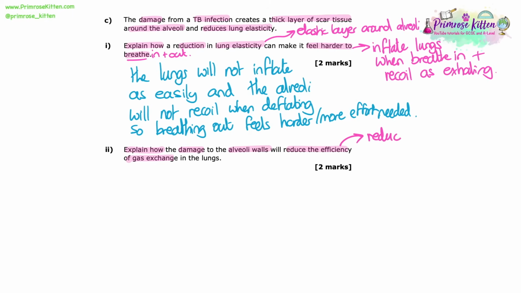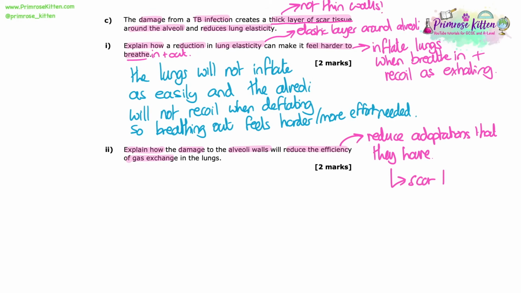Explain how the damage to the alveoli walls will reduce the efficiency of gas exchange in the lungs. Anytime we're talking about efficiency when it comes to gas exchange, it's really talking about the adaptations that that exchange system has, normally to maximise diffusion of gases. Something's obviously stopping this or preventing it or reversing it. So we've got the scar tissue, it says there's a thick layer, so that means we've no longer got these super thin alveoli walls, which help to reduce the diffusion distance.